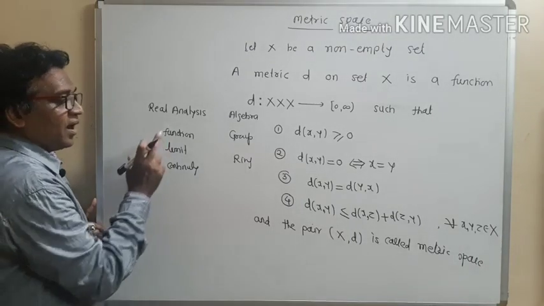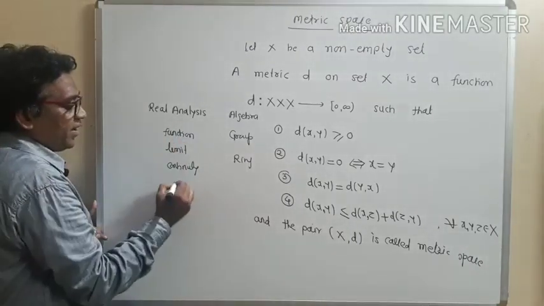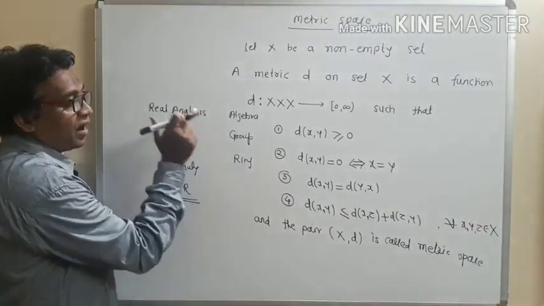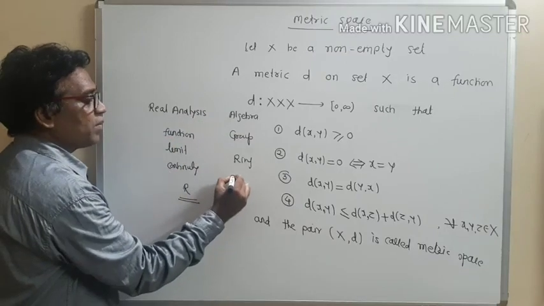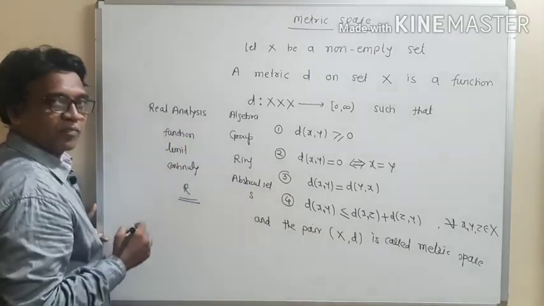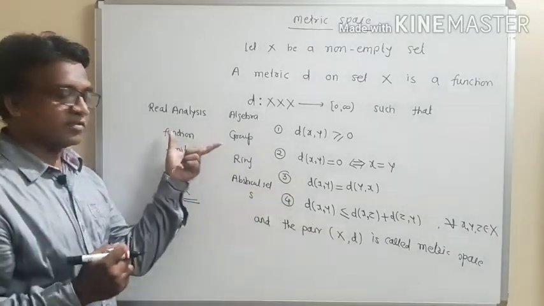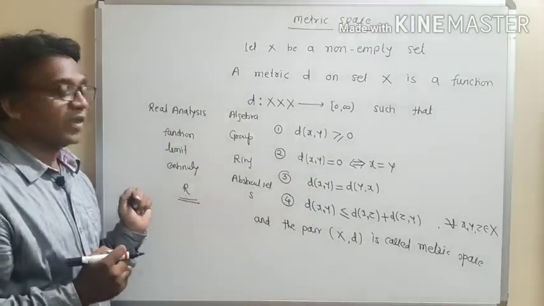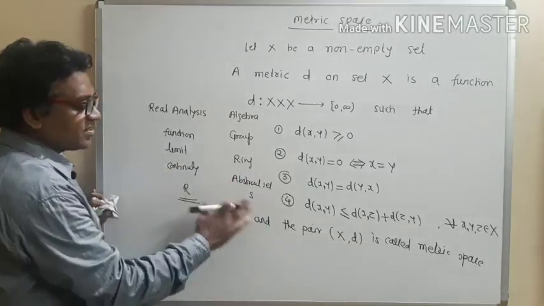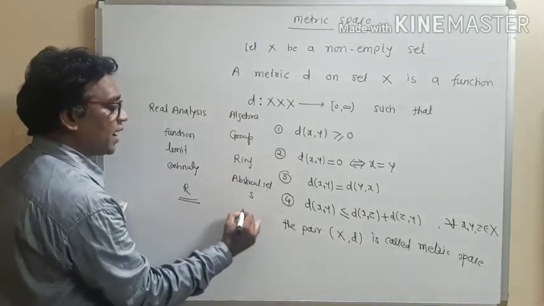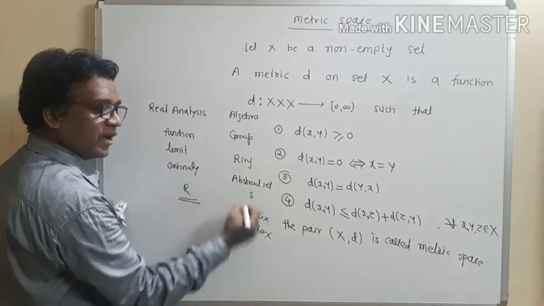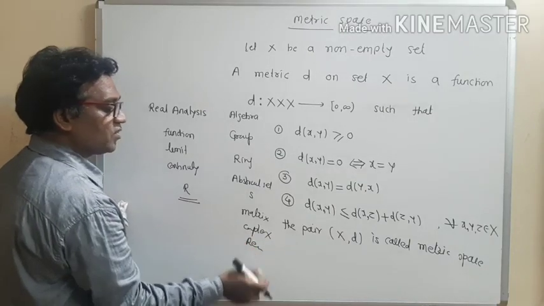Now see, in real analysis, we have taken R as the set of real numbers, and in algebra we have taken some abstract set. Abstract set means it may contain, suppose, matrices, or complex numbers, or it may contain the real numbers. It is called an abstract set.